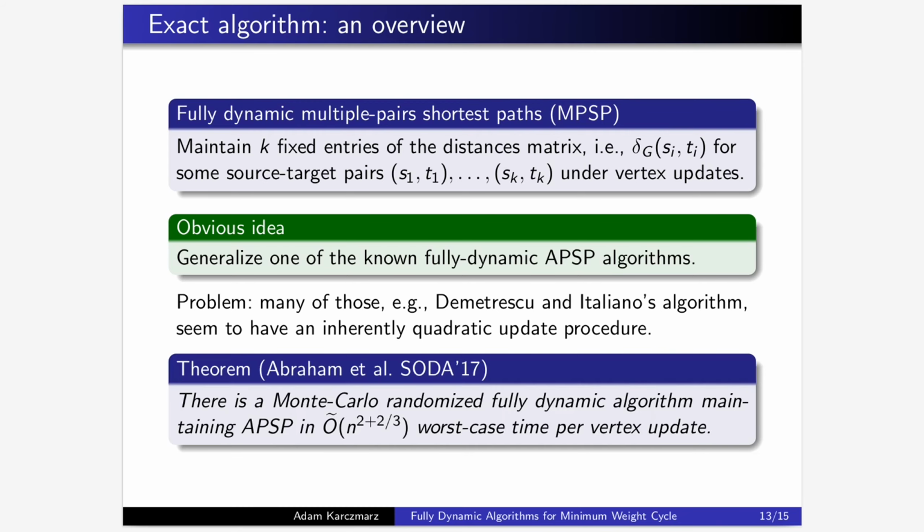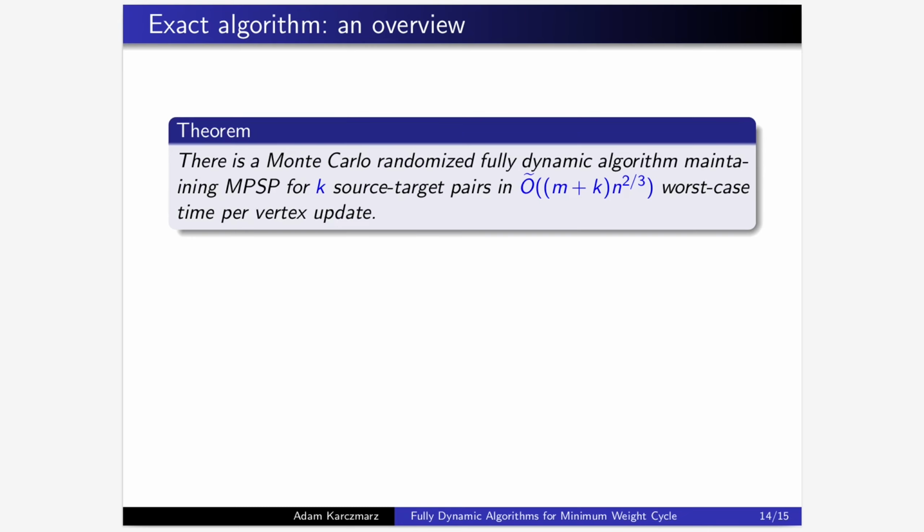Luckily, one of the known fully dynamic APSP algorithms, that of Abraham et al., uses a different approach. We managed to generalize that algorithm in a non-trivial way and show that multiple pairs shortest paths can be maintained in roughly order n plus k times n to 2/3 worst case time per update.